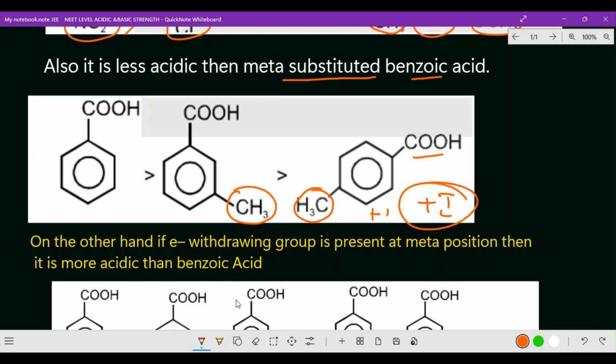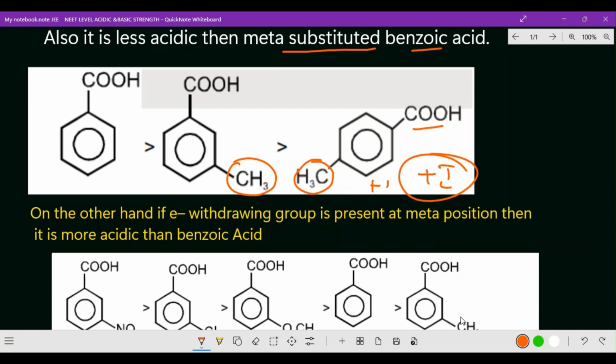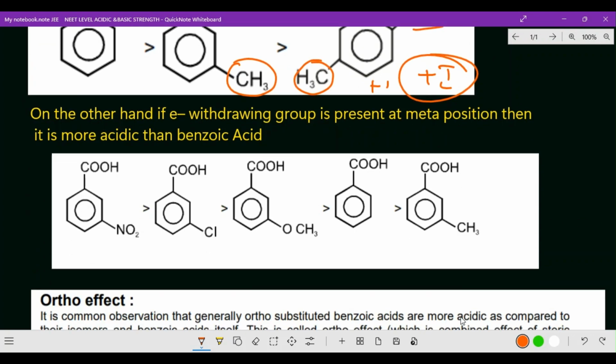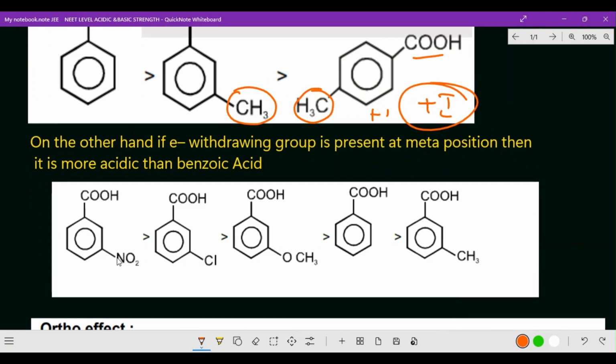Now next one we are going to go through, another very important one. Generally these points are very important. So here metanitrobenzoic acid, metachlorobenzoic acid, metamethoxybenzoic acid, benzoic acid, and metamethyl benzoic acid. Among these, which is stronger, you know very well. The nitro group is always leading in that position because it is the minus I effect. Then the chloro group also has only the minus I effect, but among these the nitro group will always be stronger than chloro.